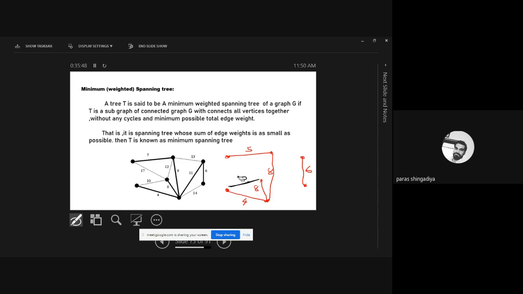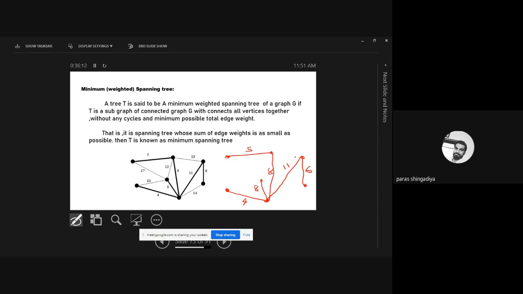So after 10, next is 11. Okay, 11 comes next. So connect this 11, meaning connect these two vertices whose weight is 11. So I'll connect this now. Okay. And still my graph has no cycle. All the vertices are connected and still no cycle is created. Okay. And now next is 12.